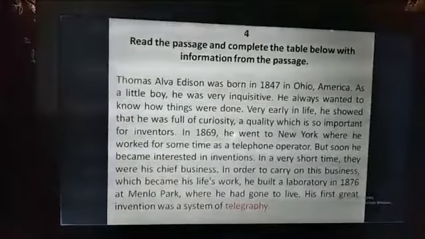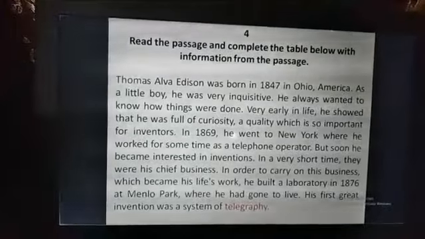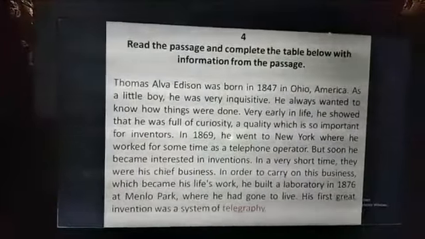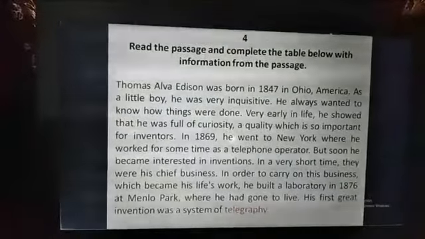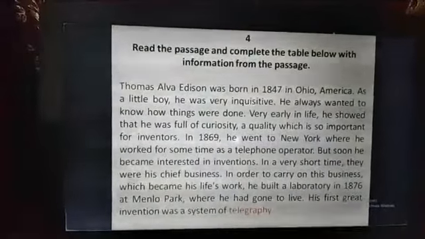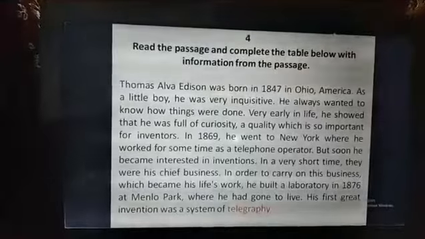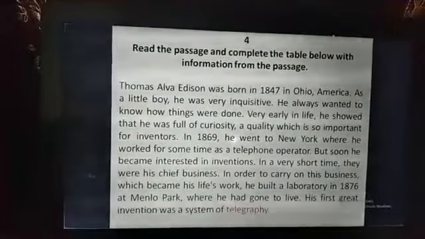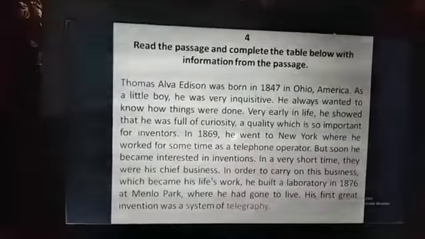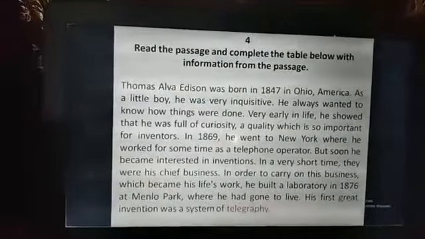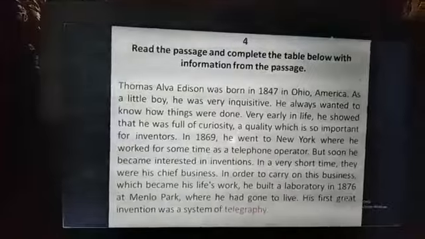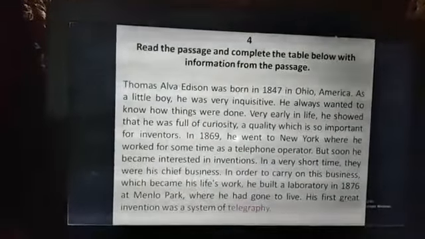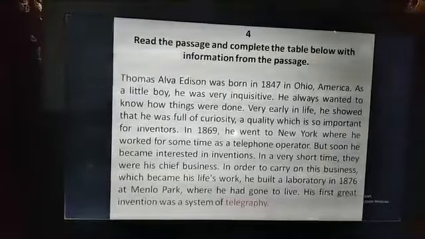In 1860, we just have to underline this year. We may need such type of information when we fill the gaps of information transfer. When he went to New York, where he worked for some time as a telephone operator. That means here he took a job as a telephone operator, and that is why he went to New York in 1869. Okay, clear, I think, my students.